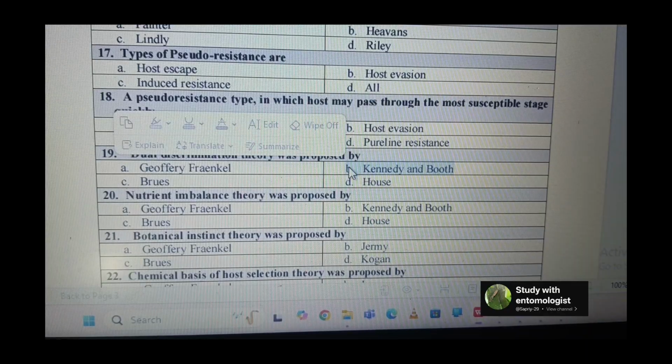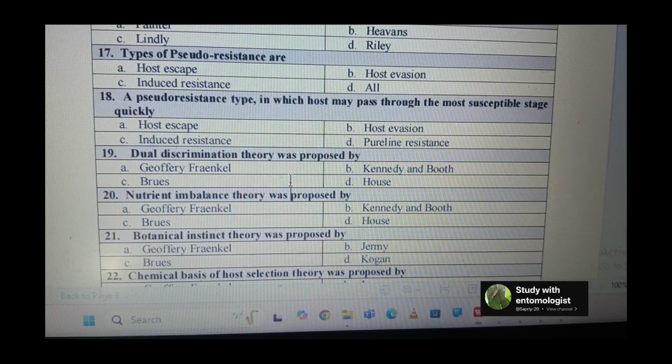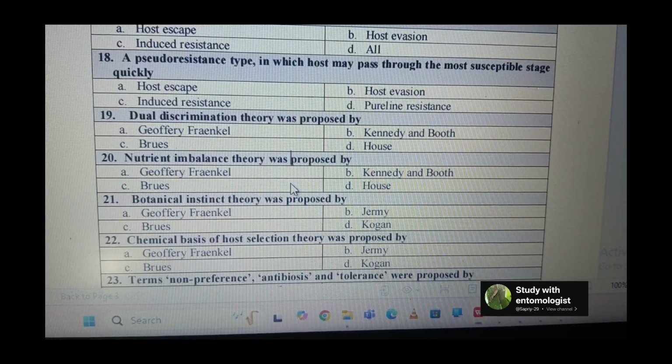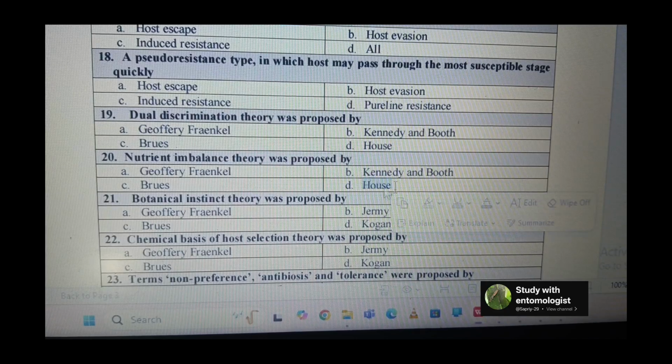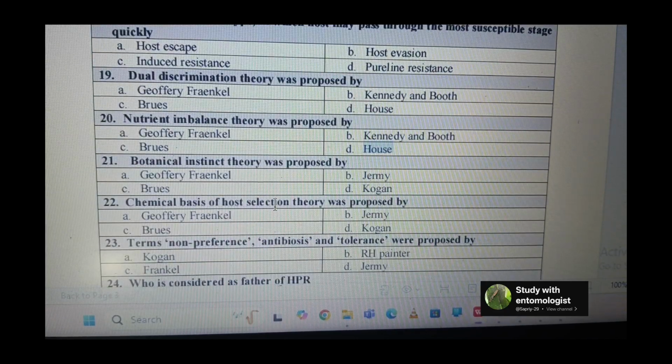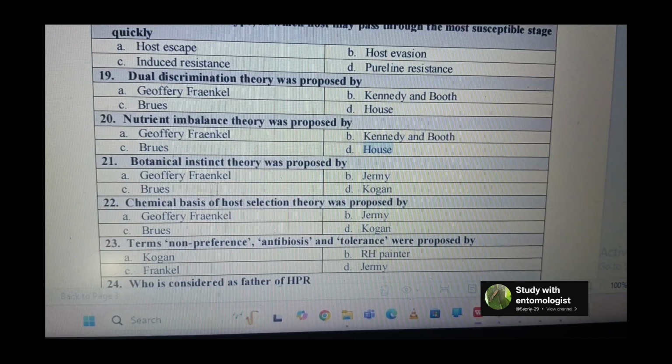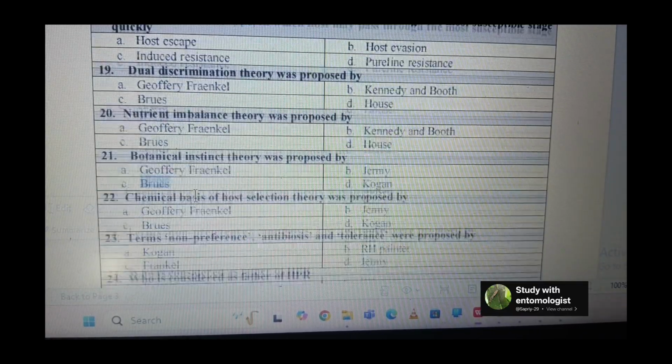Next question is dual discrimination theory of HPR was proposed by, so it is proposed by Kennedy and Booth. How it can be remembered: here dual means two, and the scientists are also two, Kennedy and Booth. Then nutrient imbalance theory was given by House in 1969. Next is botanical instinct theory was given by Bruce. B for botanical and B for Bruce also.